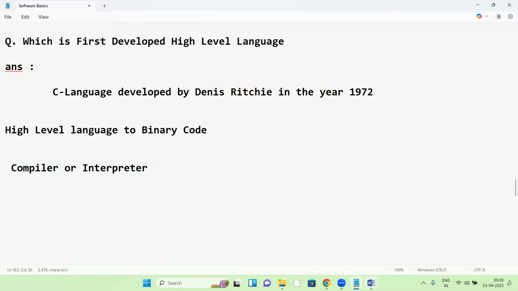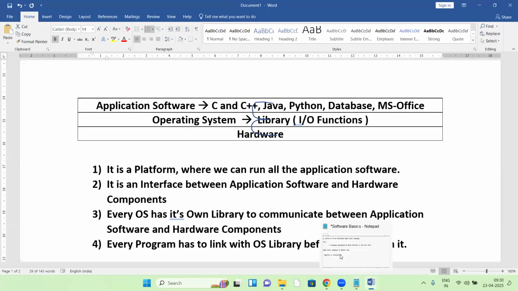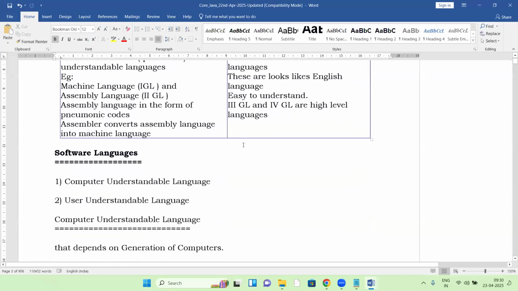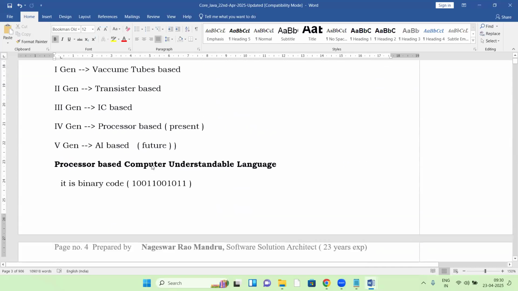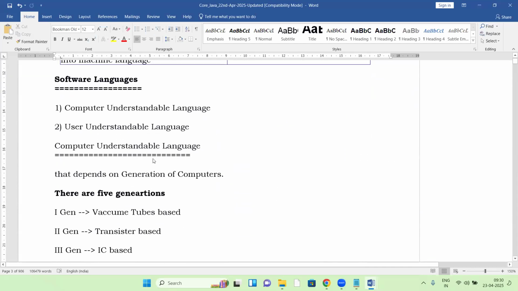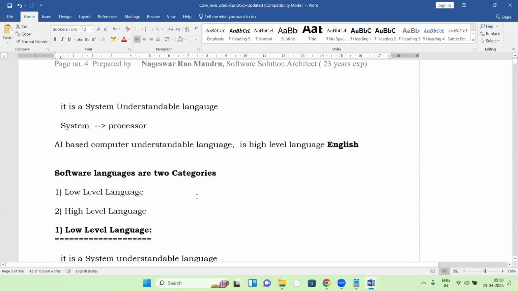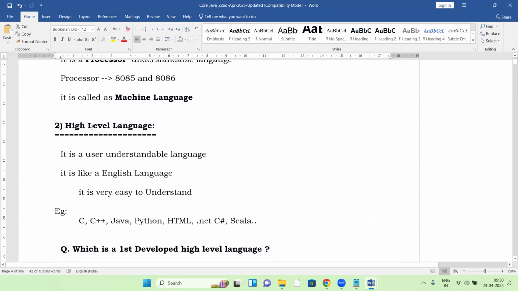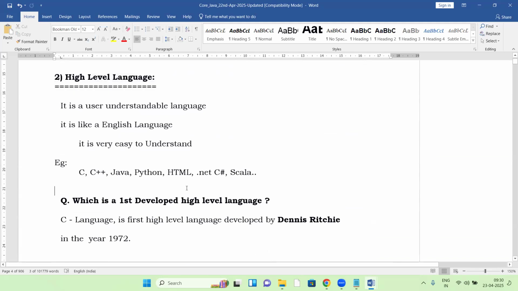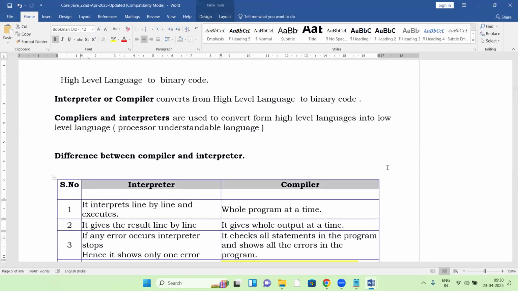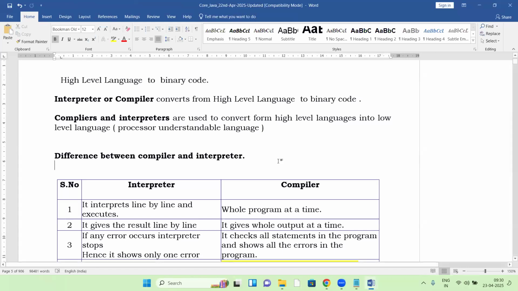Just wait two minutes. So this is today's topic. All of this is prepared here: software language, computer understandable and user understandable, the five generations of computers, low level language and high level language. Very clearly prepared in the document. So the next topic is about interpreter and compiler.